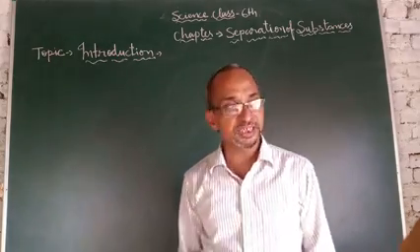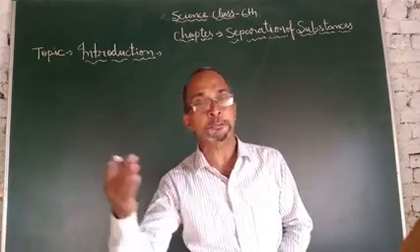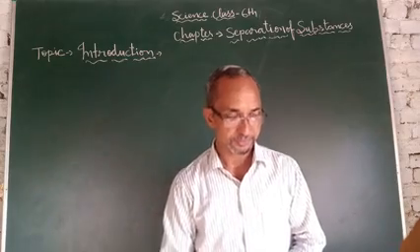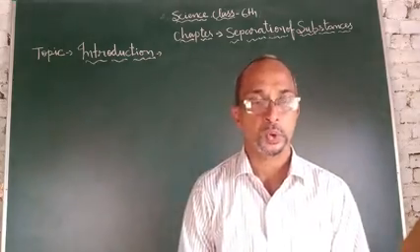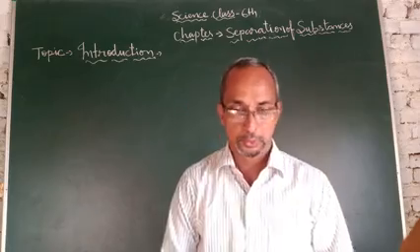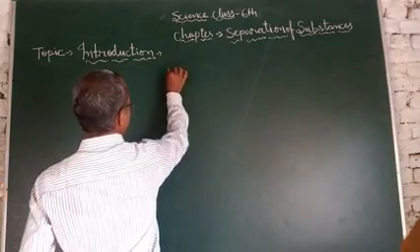In this chapter we will discuss the different types of substances and the different modes and methods of separating them. First of all, we should know what a substance is. For substance, we should know about matter.